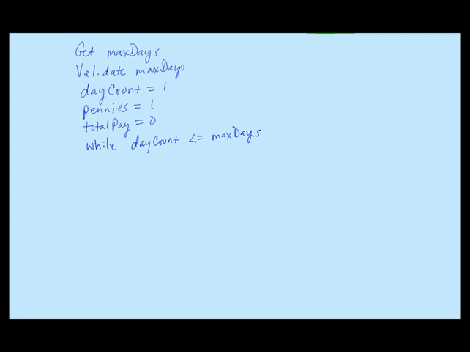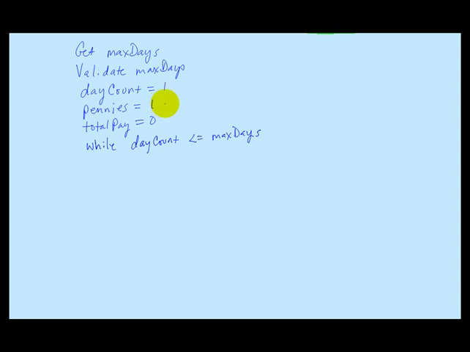Okay, so inside the loop, well, for the first iteration, day count here is already initialized with the value 1, that's day 1, and then pennies is initialized with the value 1.